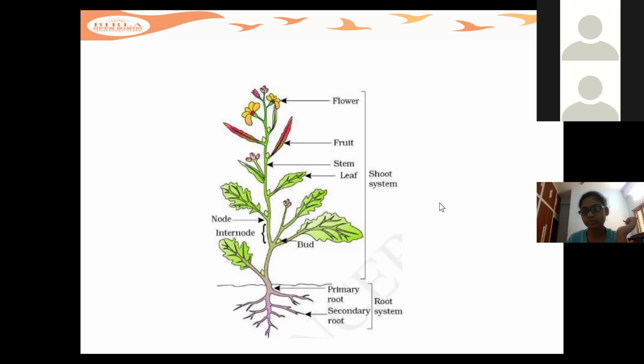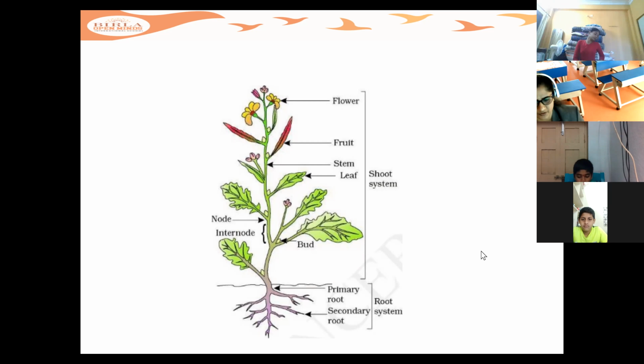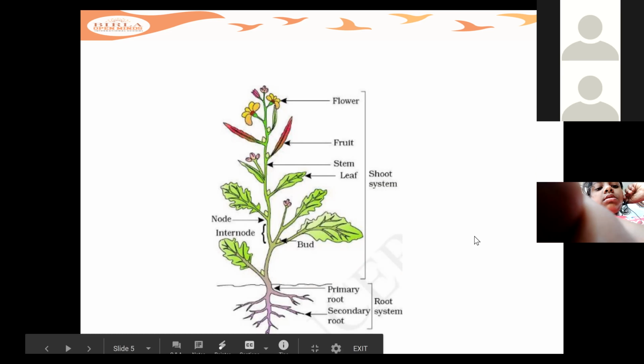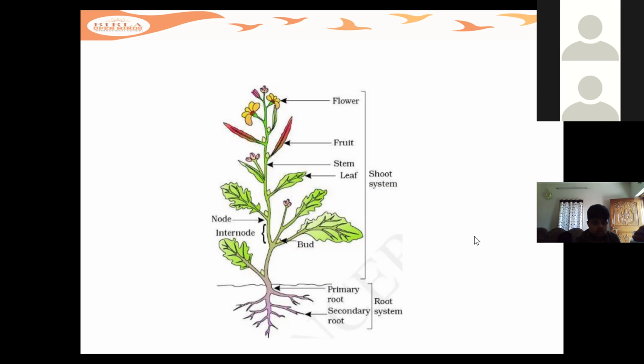Srikshita, read about the functions of flowers. Some plants have attractive flowers that attract insects towards them for pollination.